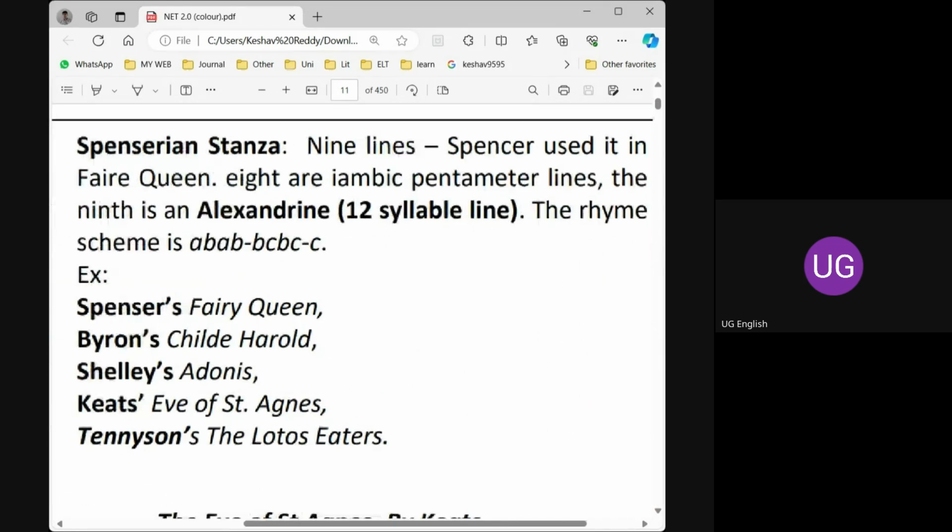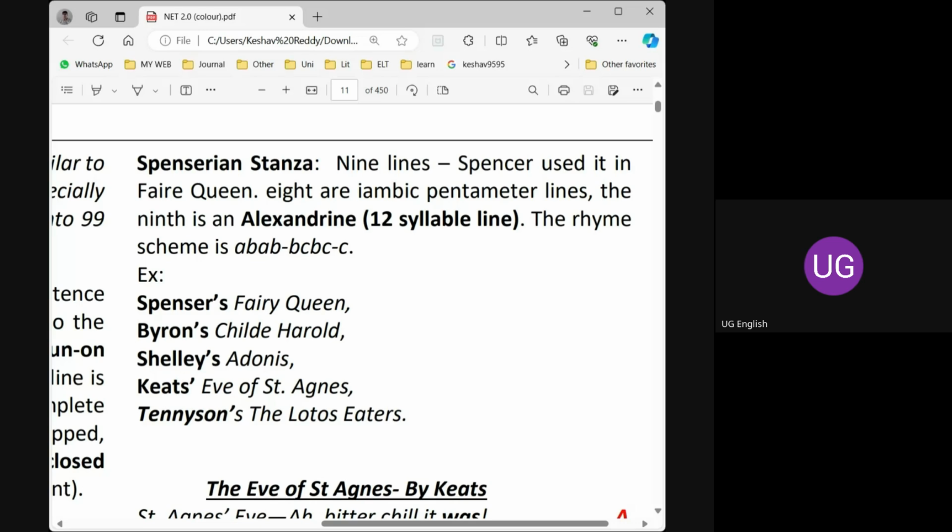And yes, we came to the Spenserian stanza, in which 8 are iambic pentameter lines, as we just discussed. And the 9th line is the alexandrine. An alexandrine is a 12-syllable line, whereas the others are 10-syllable lines. These are the basics.